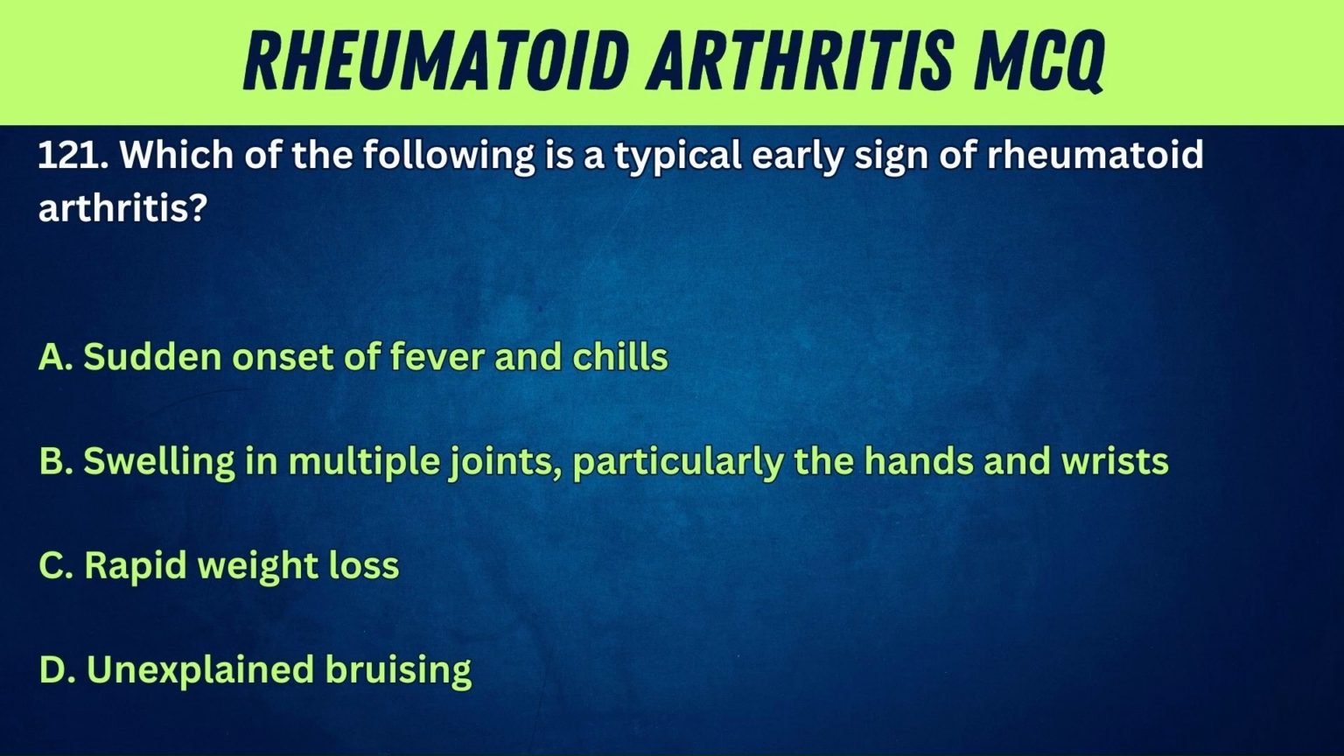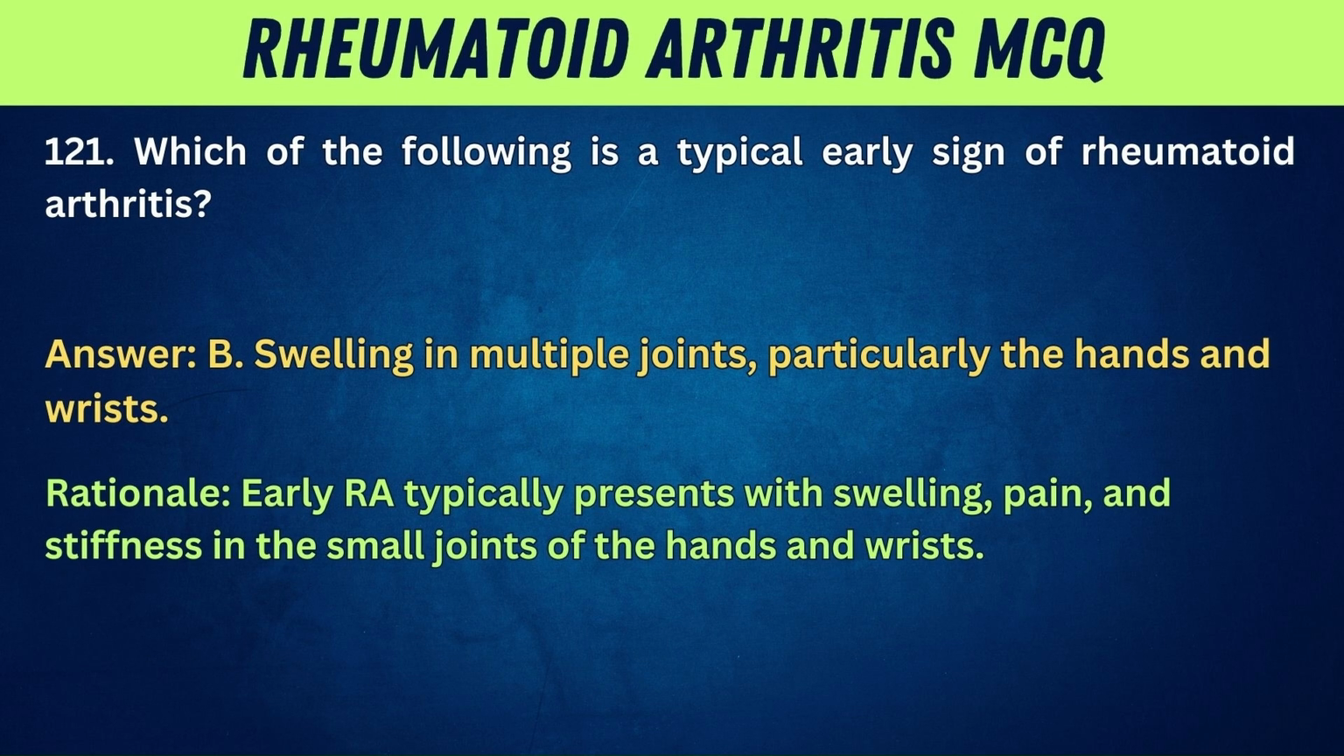121. Which of the following is a typical early sign of rheumatoid arthritis? A. Sudden onset of fever and chills. B. Swelling in multiple joints, particularly the hands and wrists. C. Rapid weight loss. D. Unexplained bruising. Answer: B. Swelling in multiple joints, particularly the hands and wrists. Rationale: Early RA typically presents with swelling, pain, and stiffness in the small joints of the hands and wrists.